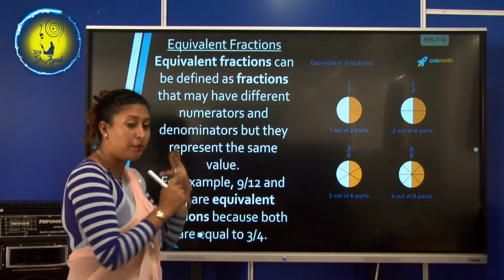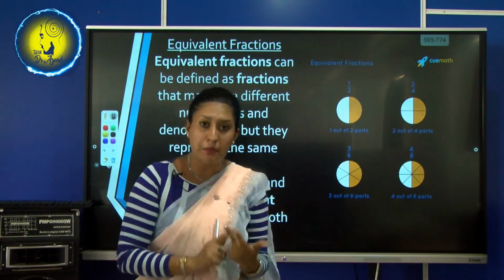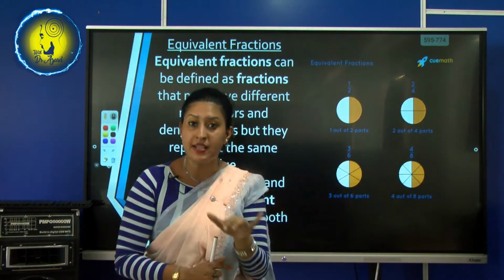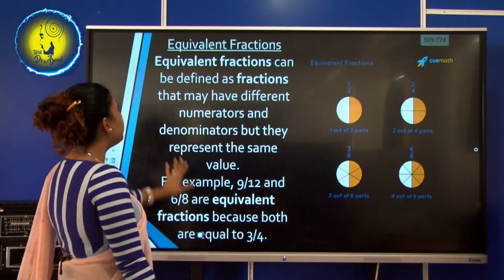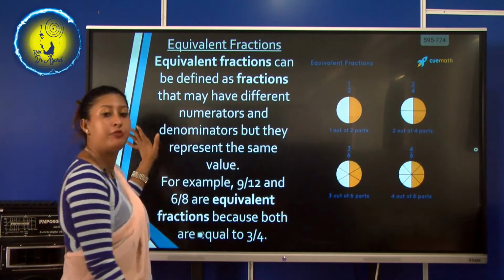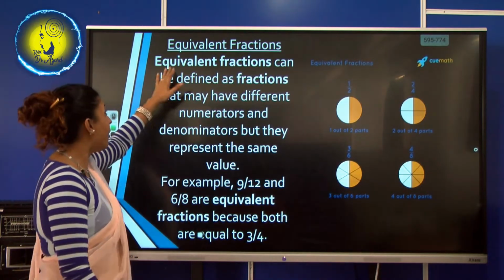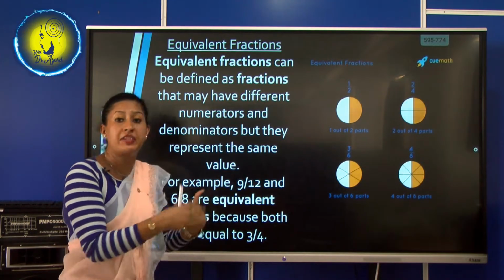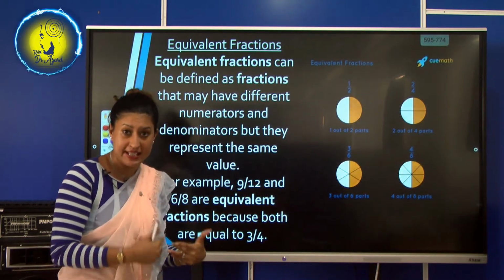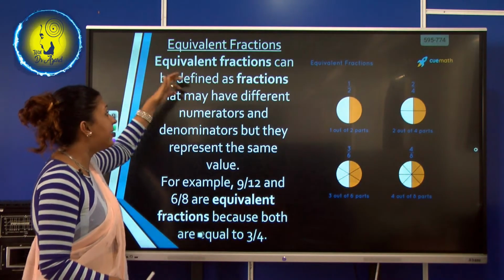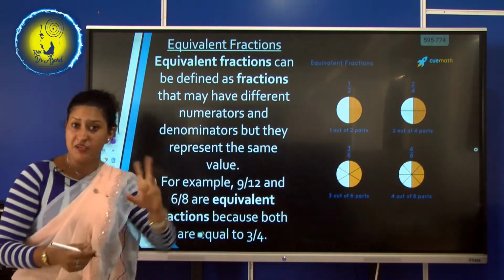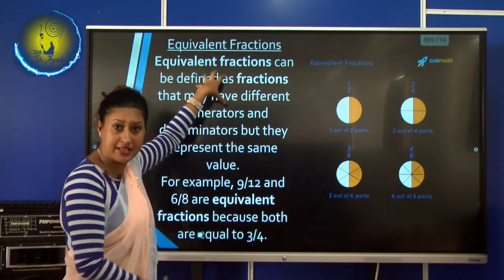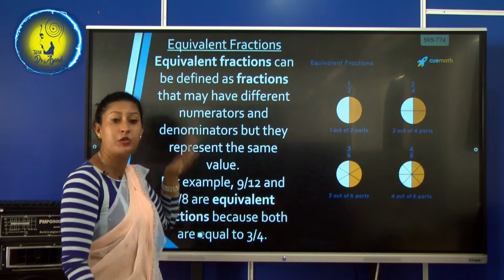So tell me the types again. Proper fractions, improper fractions, and mixed fractions. Right. Now, this is a new thing that we are going to study. Grade 1, grade 2, grade 3, you are all in different grades now when it comes to primary, isn't it? So equivalent fractions, maybe grade 1 children don't have it, but grade 2 and 3 have a little bit of this. So, I will explain for those children.